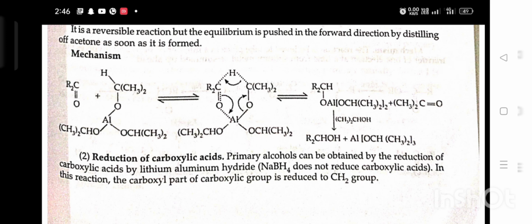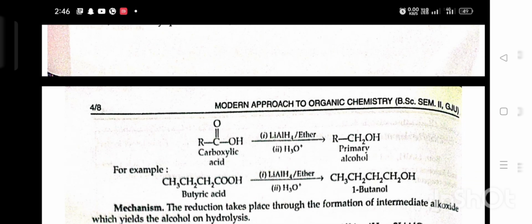Mechanism. Second, reduction of carboxylic acid. Primary alcohol can be obtained by the reduction of carboxylic acid by lithium aluminium hydride. Sodium borohydride does not reduce carboxylic acid. In this reaction, the carboxyl part of a carboxylic group is reduced to a CH2 group. For example, carboxylic acid in the presence of lithium aluminium hydride and ether gives primary alcohol.